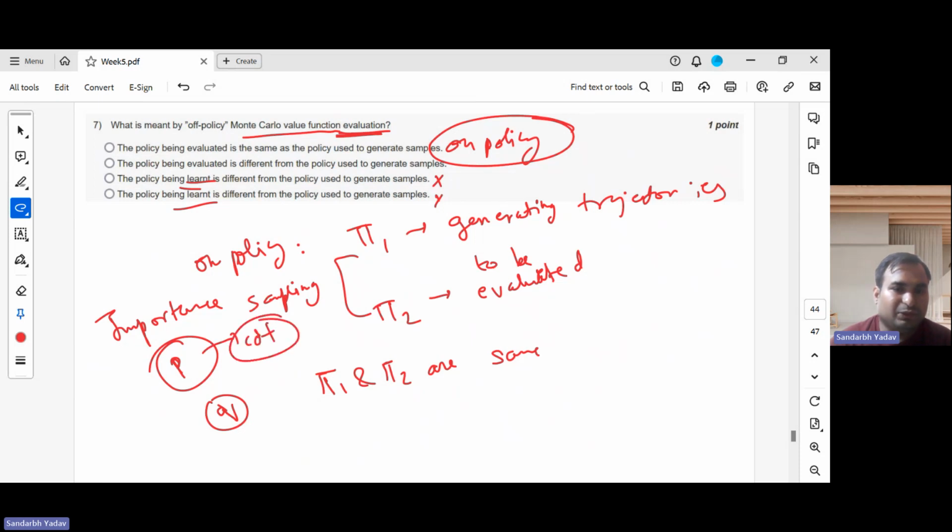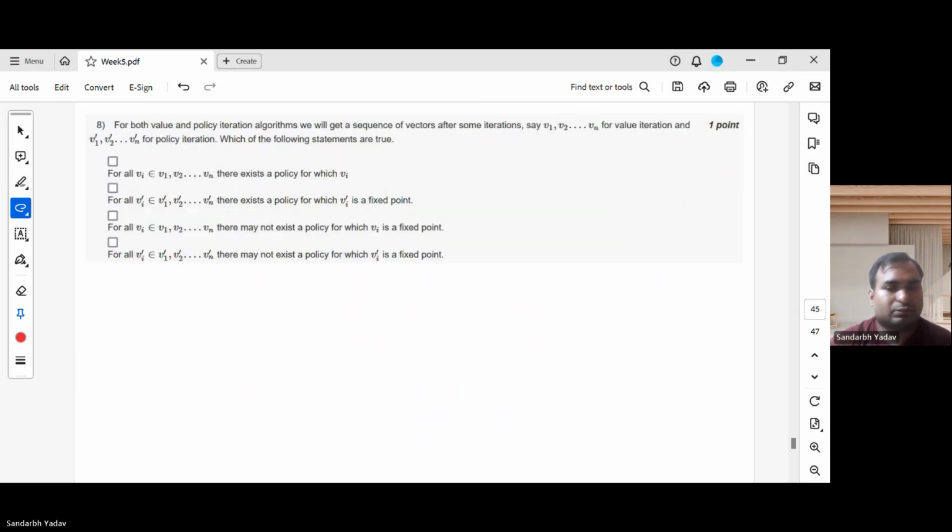Then we have that importance factor, P upon Q. Using that importance factor, we can approximate the expectation with respect to P using Q. This is the concept of off policy. There's one more lecture on this next week.